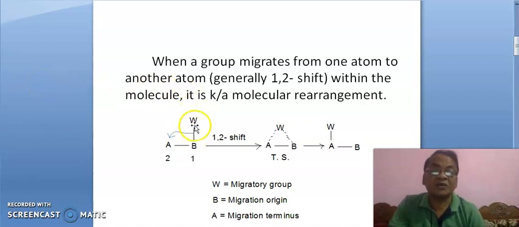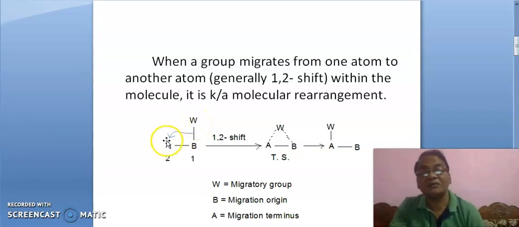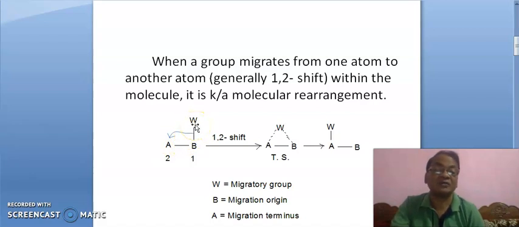It is the leaving group. It may migrate taking these 2 electrons, meaning W minus as a nucleophile, from here to here. It is the first option.